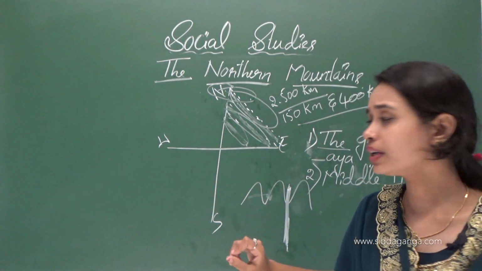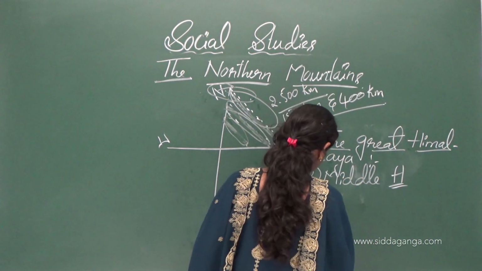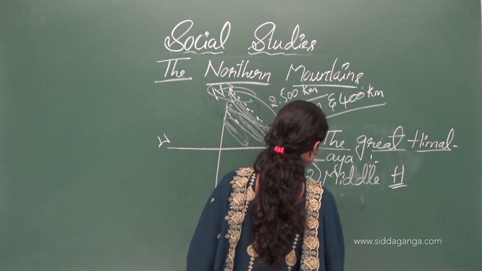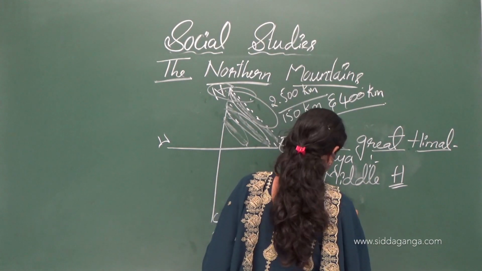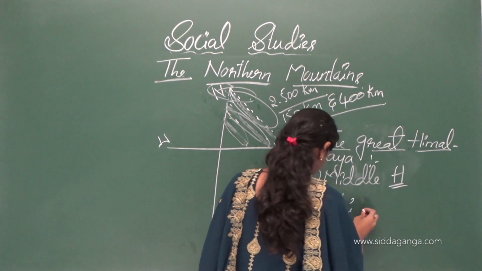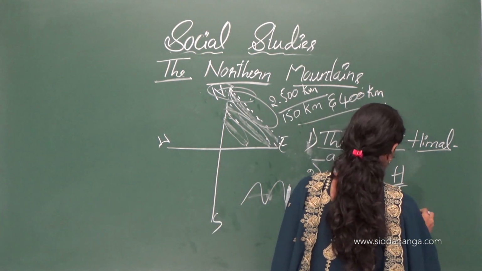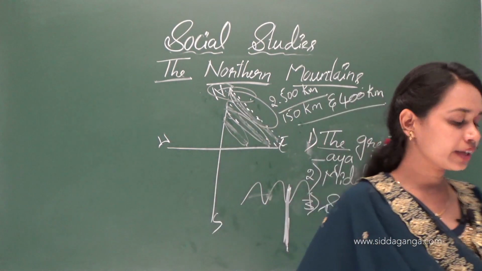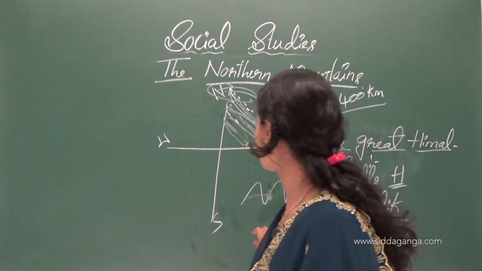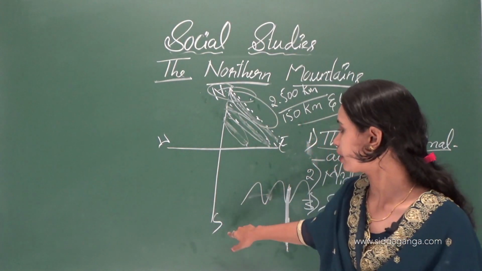The third one is the Shivalik range. Shivalik hills are located in the extreme south part of our India.